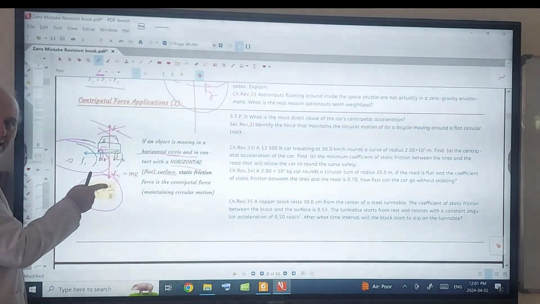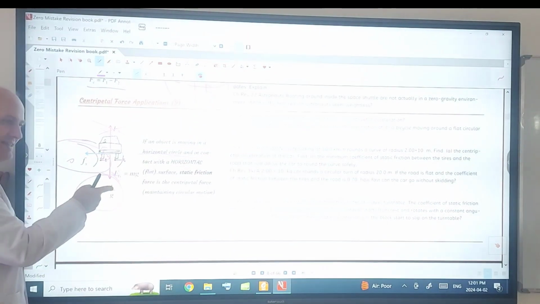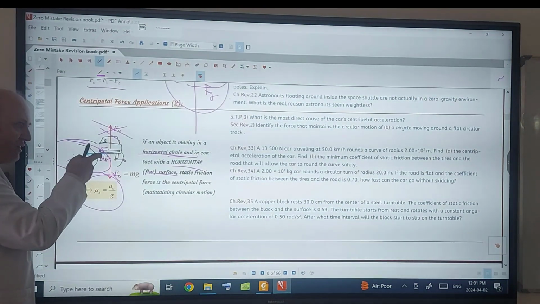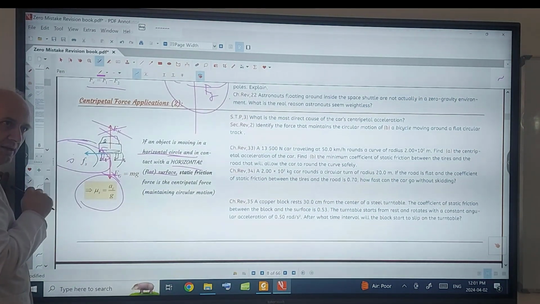Mu s is equal to AC divided by G. What is AC? Centripetal acceleration. What is G? Gravitational acceleration. What is mu s? Coefficient of friction between the surface and the object, between the car.